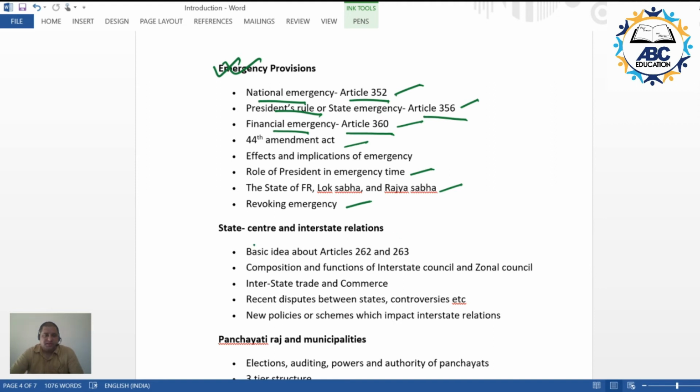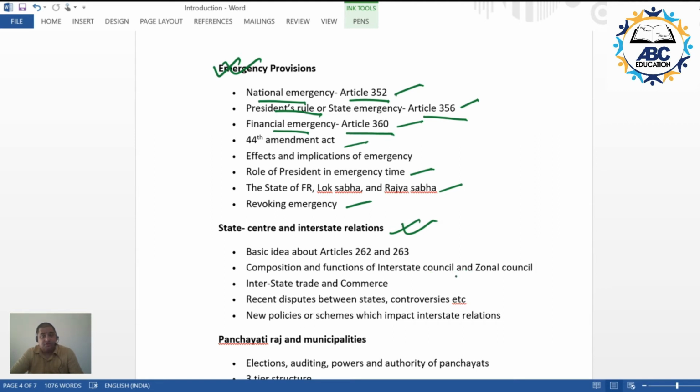We'll be talking about center-state relations. How to bring collaboration and coordination between the functioning of the various states, agencies of the various states, and the agencies of the center.